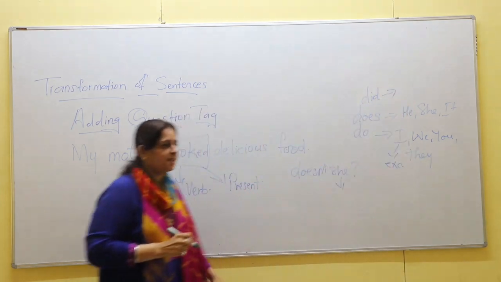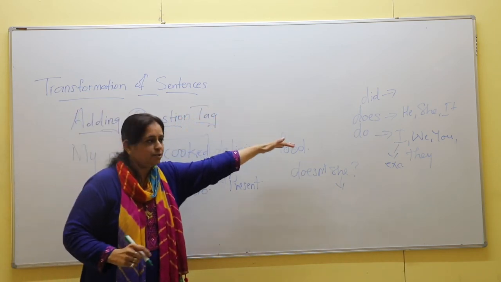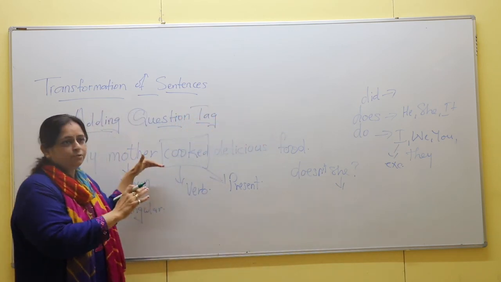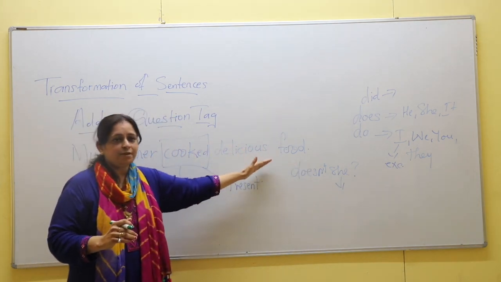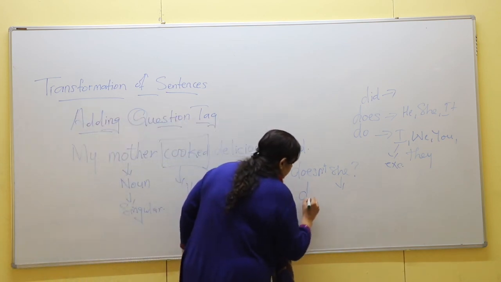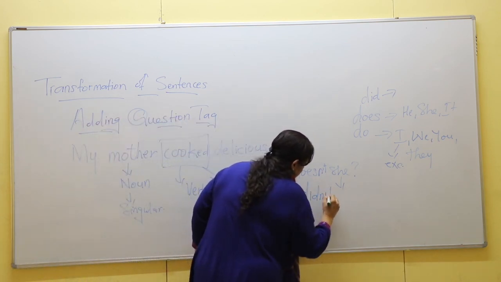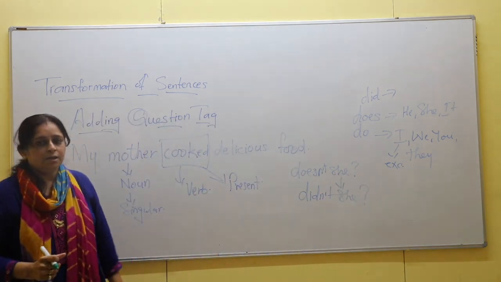Again, the rules will be the same. If the given sentence is affirmative, your question tag will be negative. If the given sentence is negative, your question tag will be affirmative. Now, as this sentence is affirmative, your question tag will be didn't she, and it will always end with a question mark.